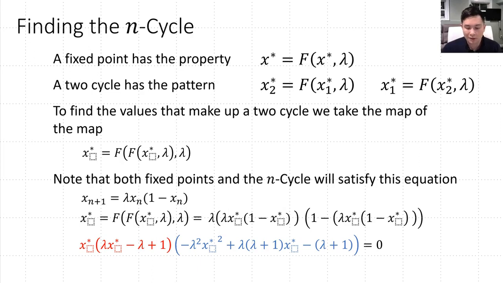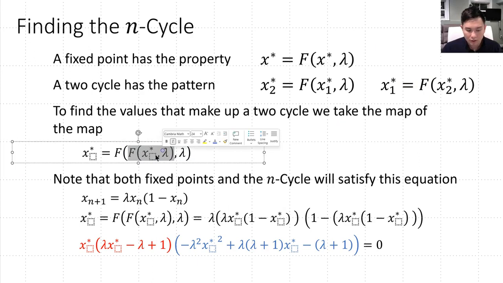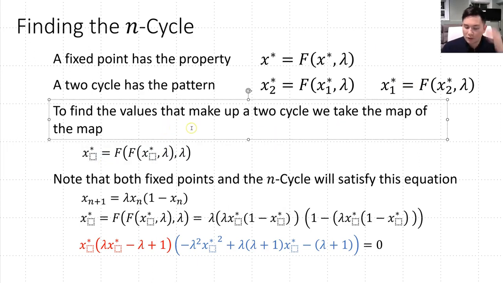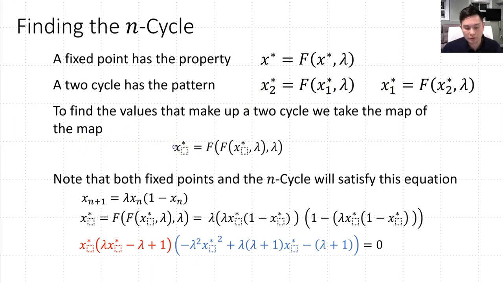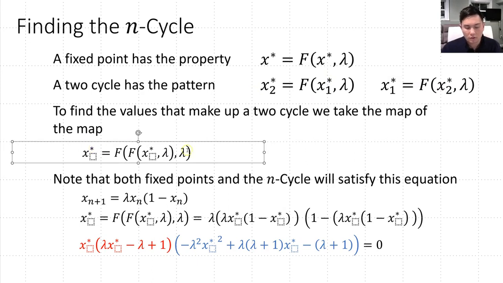So what we're going to do is we're going to take the map of the map. And so effectively what we're saying is that if we want to find our x1 star value here, we're going to just simply plug in this value over here, and vice versa. And that gives us sort of this nested mapping equation. So let's see what that would look like for the logistic map.